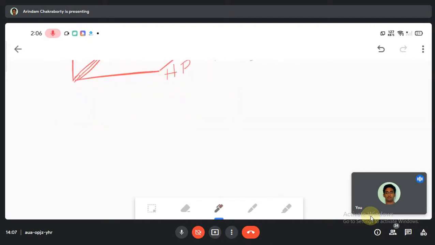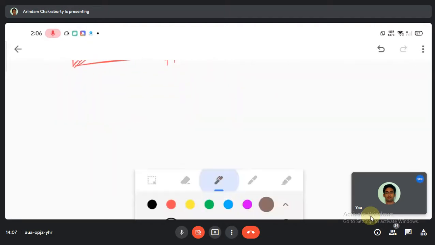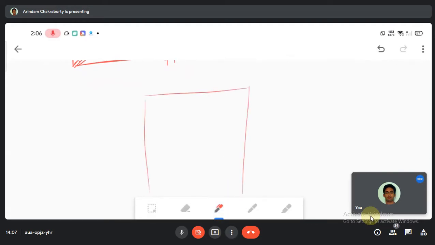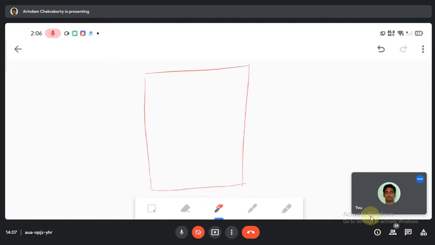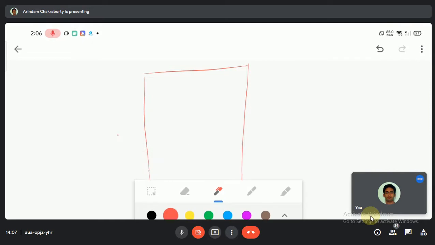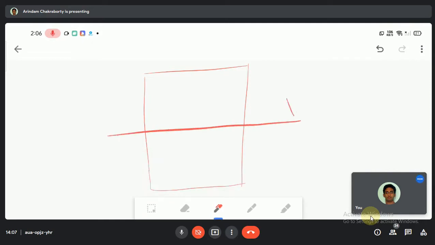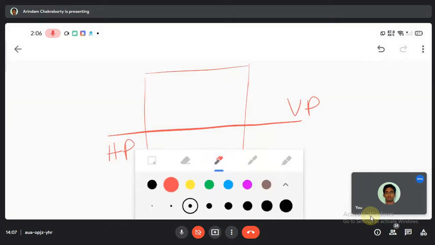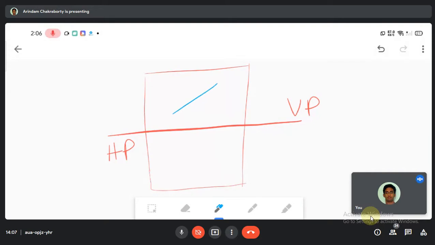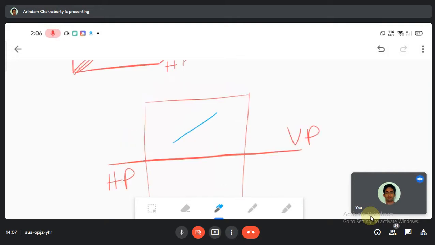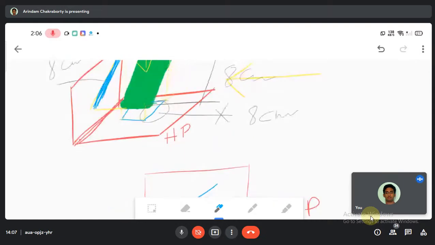This will appear in this, let me take red. So this is VP and this is HP. This is my projection at VP, and this is the projection on my HP.